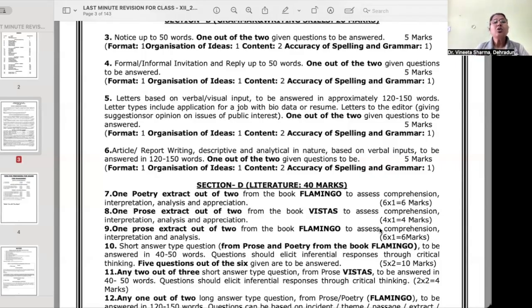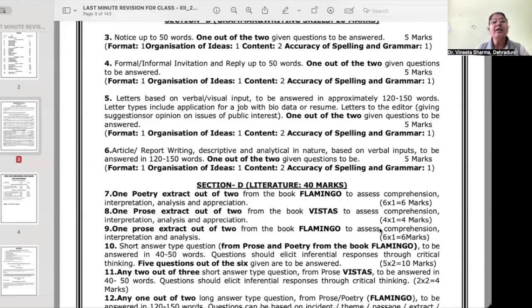Okay, so in short compositions you have notice, which is to be written up to 50 words. 1 out of 2 notices will have to be answered. Okay, there will be 2 questions out of which you must answer one. So when you write notice, you have marks for format 1 mark, organization of ideas 1 mark, content 2 marks, and accuracy of spelling and grammar 1 mark.